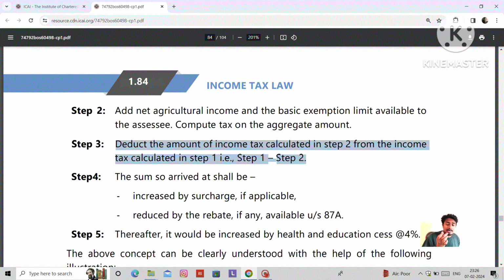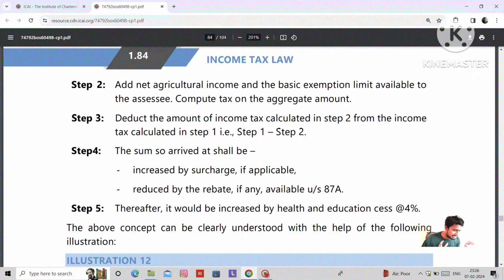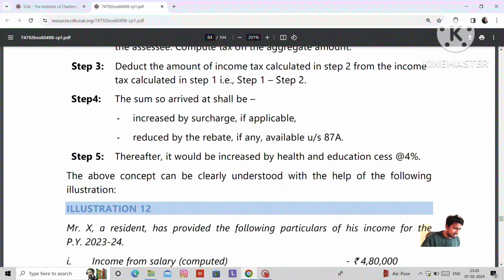Deduct A minus B, and you will get a tax liability. Deduct the amount of income tax calculated in step 2 from the income tax calculated in step 1. You will get some amount, that is known as tax. The sum so arrived at shall be increased by surcharge if applicable, reduced by rebate if any, available under section 87A. Thereafter, it would be increased by health and education cess at the rate of 4%.